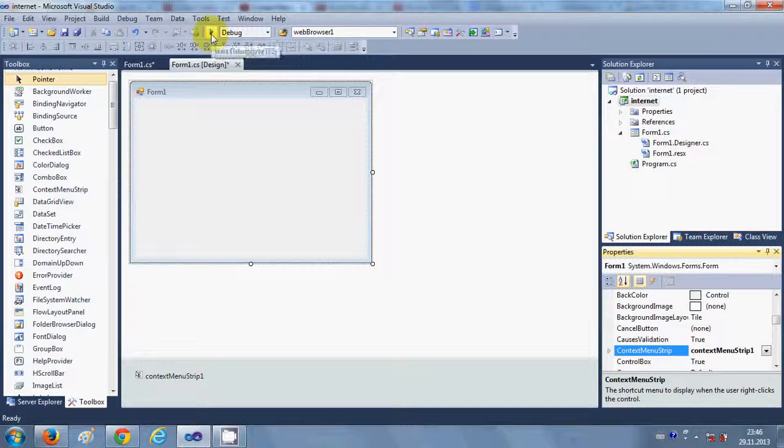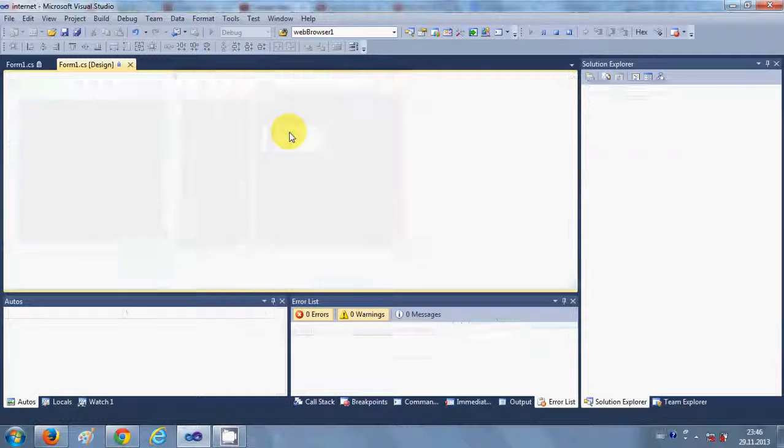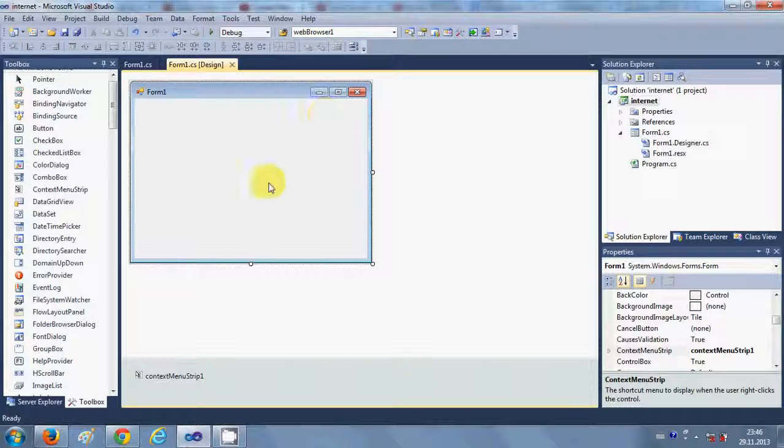And now when you run your program and right click your form, you can see the Close and Exit context menu comes here. And when I click Close, my program closes, right?